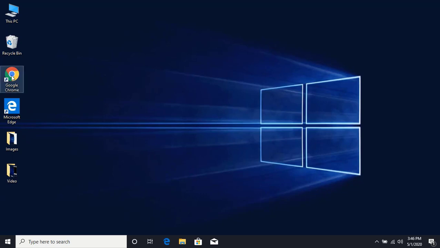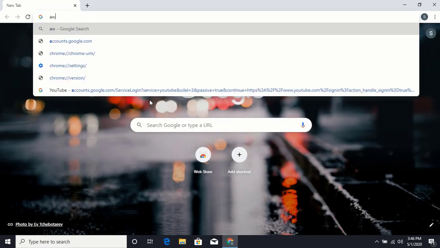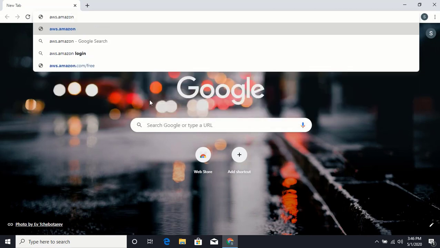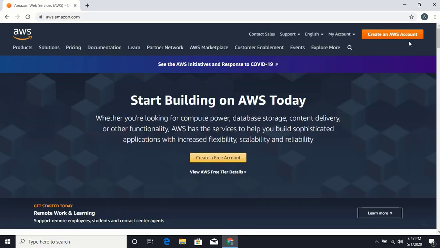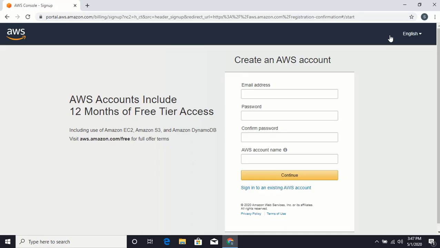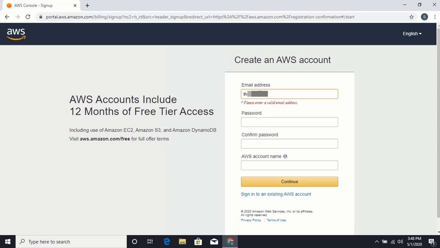Open the web browser and go to the AWS homepage using the URL aws.amazon.com. Then navigate to the top right corner and click Create an AWS account. Here, you need to enter your account information such as email address, password, and the account name.